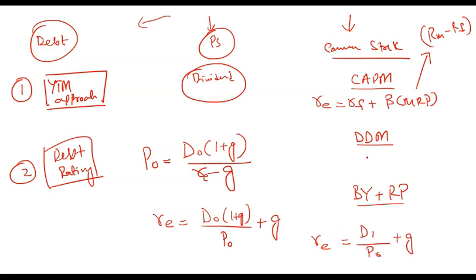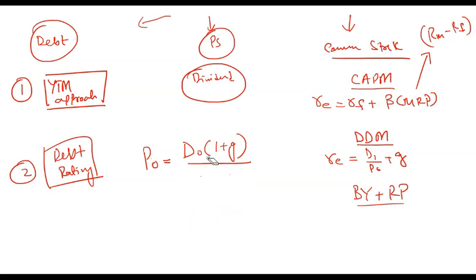This is the required rate of return on equity as per DDM. As per DDM, the required rate of return on equity is D1 divided by P0 plus G. This is the second approach. And the third approach is bond yield plus risk premium.